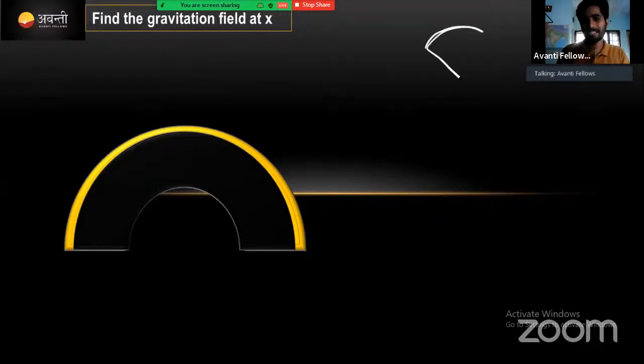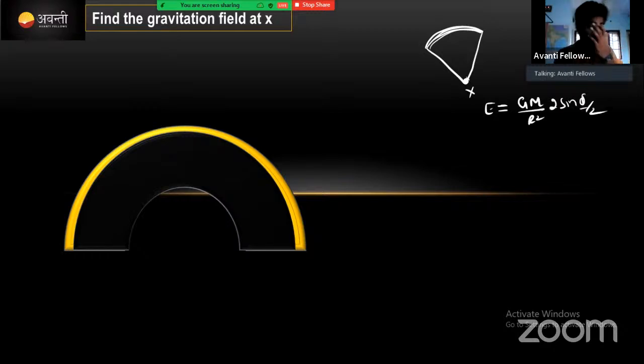Over this distance, right, at this point x, we got the gravitational field strength E. E value will be equal to GM by r square into 2 sin phi by 2. One more, phi is missing. I don't know where it is missed.